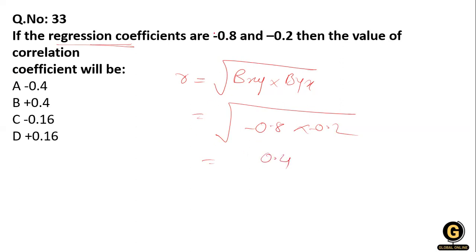But because the regression coefficients carry a negative sign, the correlation carries the same sign. If the regression coefficients carry minus, the answer will be minus; if plus, the answer will be plus. Okay, so option number A is right over here.